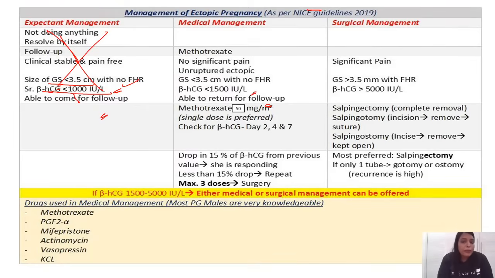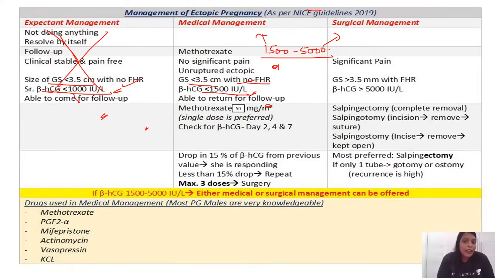So when can you do medical management? When the patient is hemodynamically stable, sac size less than 3.5, no FHR, and beta HCG should be less than 1500. Or beta HCG can be between 1500 to 5000. Between 1500 to 5000, you can do either medical or surgical, guys. So it perfectly suits medical management. Whatever criteria they have given us, it perfectly suits medical management. So this table is very, very important, guys.